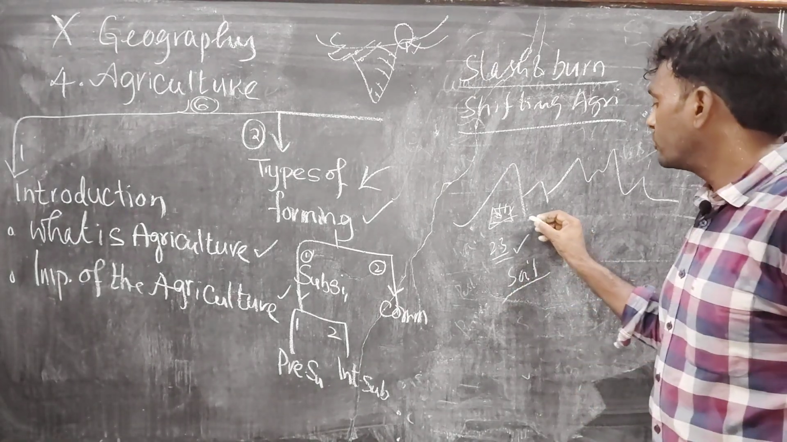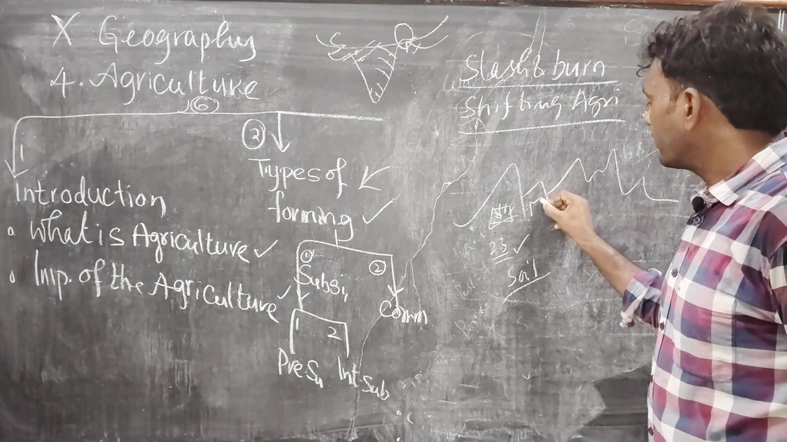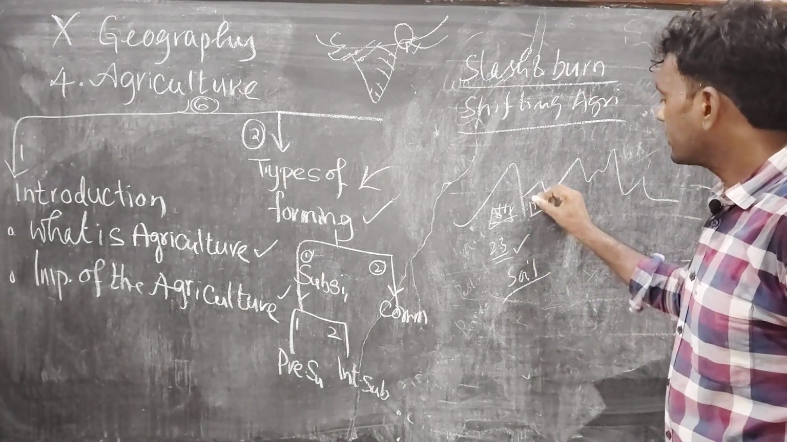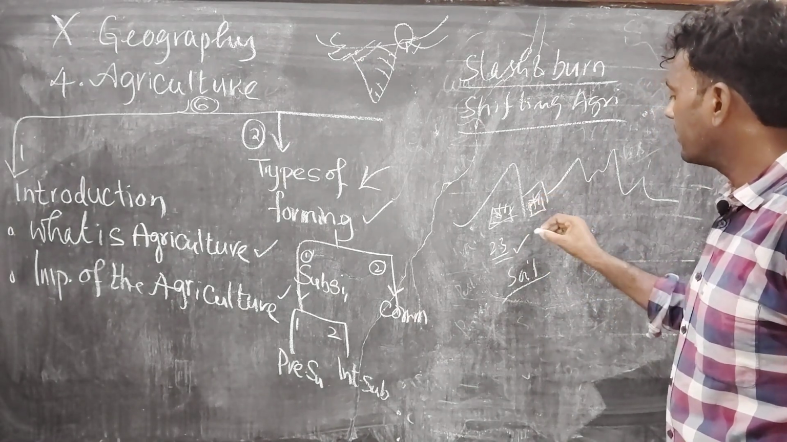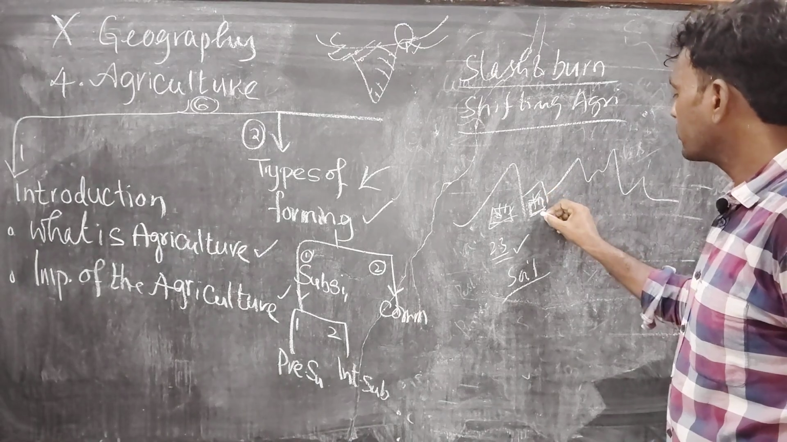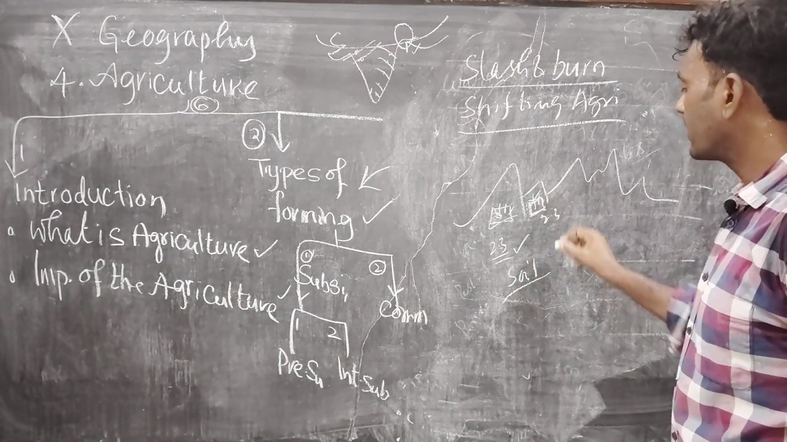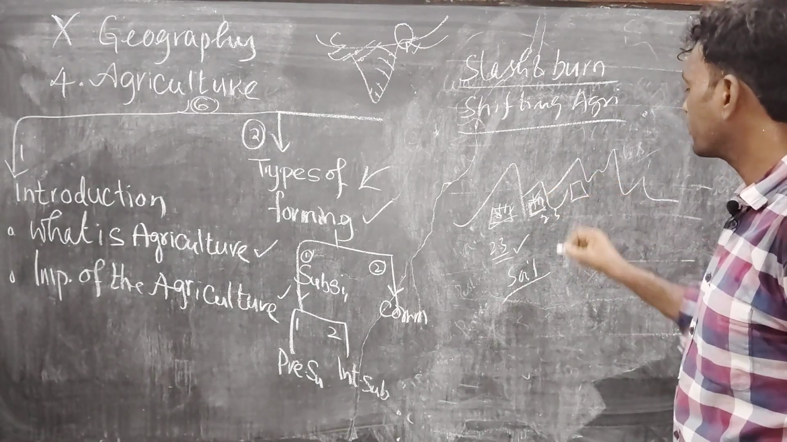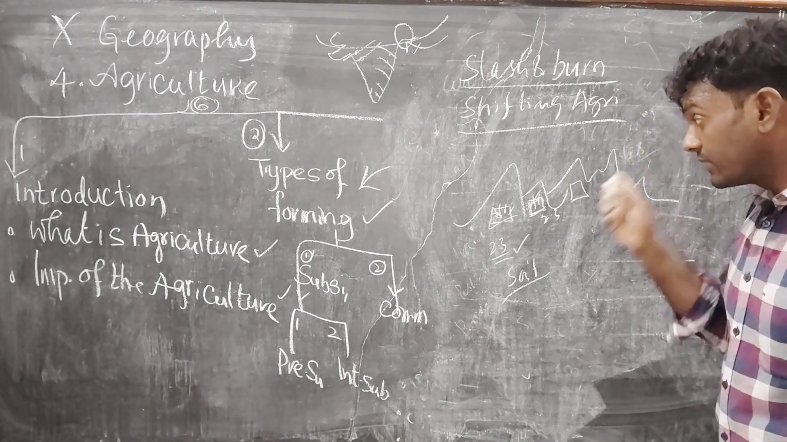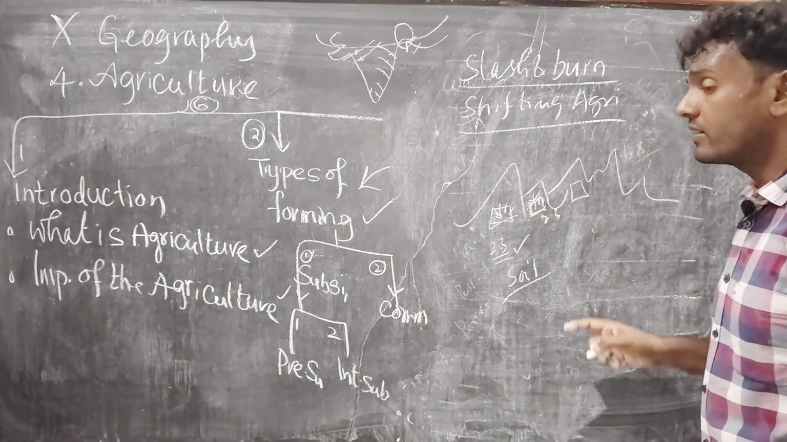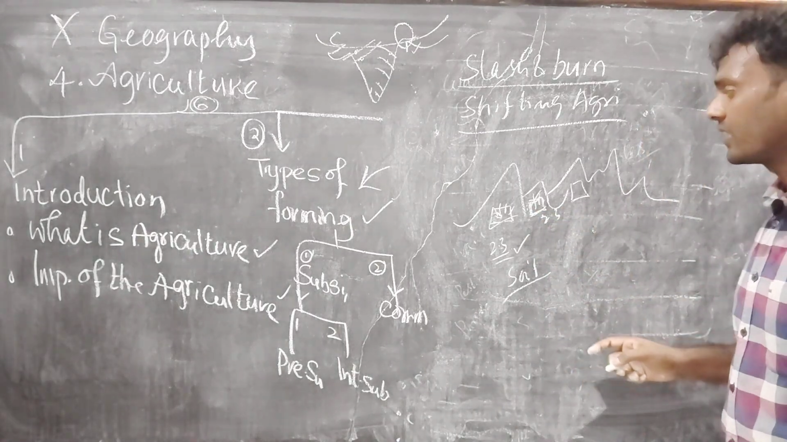So these people select one more patch of land, and start the same thing, deforestation and cultivation. After 2 to 3 years, it loses its fertility, and again they shift their cultivation. That's why we call it shifting cultivation. They are shifting their agriculture area, the cultivated area.